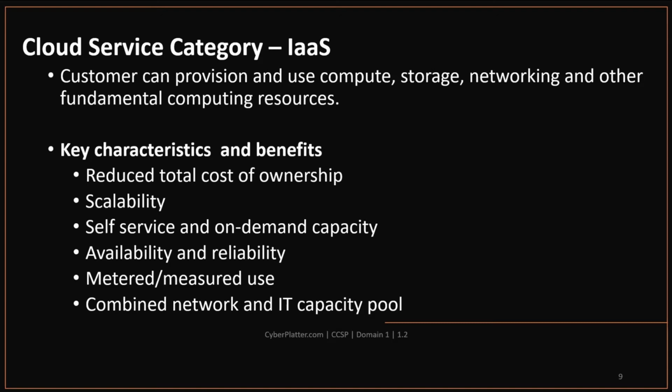Availability and reliability. Infrastructure as a service provides customers with load balancing and redundancy across vast infrastructures that can span many regions or even countries. These vast infrastructures provide customers with assurance that their resources will be highly available and resilient against availability attacks like DDoS. Metered or measured usage. Usage is measured and priced on the basis of units or instances consumed. This can also be billed back to specific departments or functions in an organization.